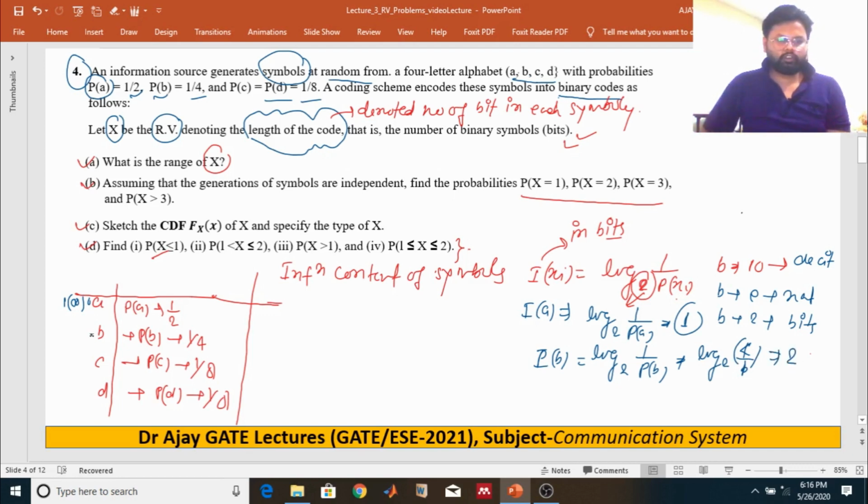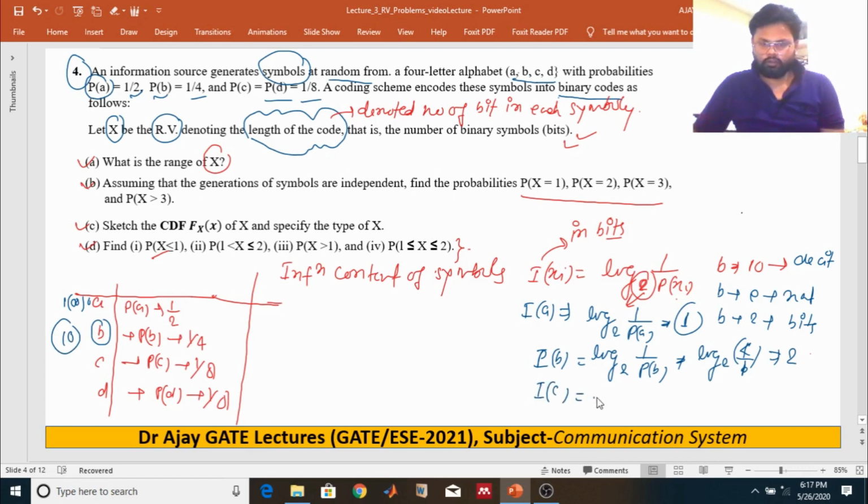So the bits associated with these symbols will be 2 bits. 2 bits, that means it can be, I'm just taking it, 1 0. These are 2 bits. And what is the information of C?